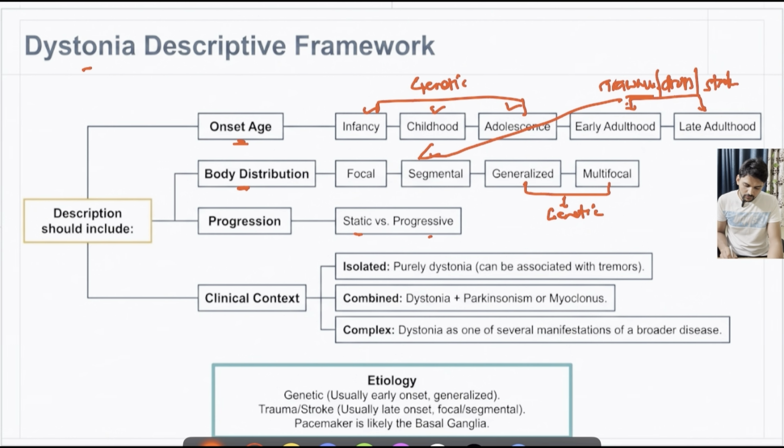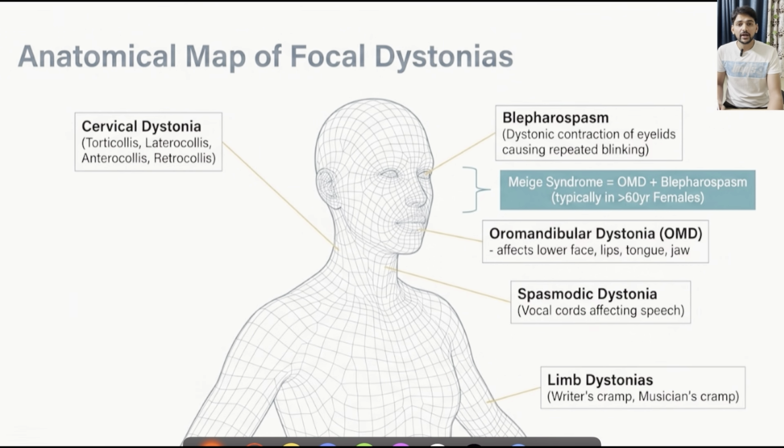Also, whenever we get dystonia, try to find the clinical context. That is, many times dystonia will be the isolated presentation, that is purely dystonia. Sometimes it might be combined with some other manifestations like Parkinsonism or associated with myoclonus, which we call combined dystonias. And suppose the dystonia is one of the several manifestations of a disease, we call it complex dystonias. And the pacemaker for dystonic movements is basal ganglia.